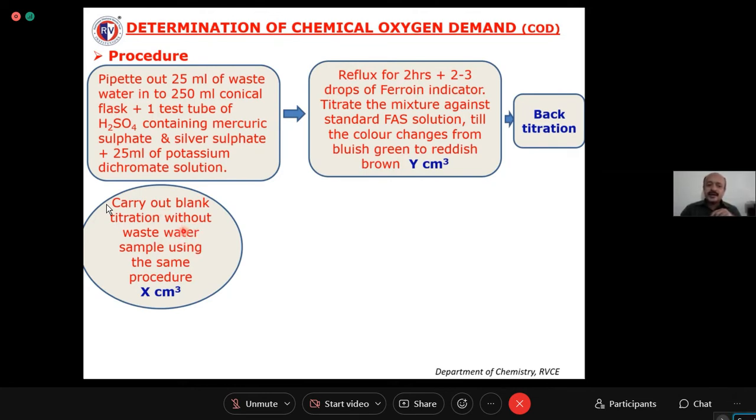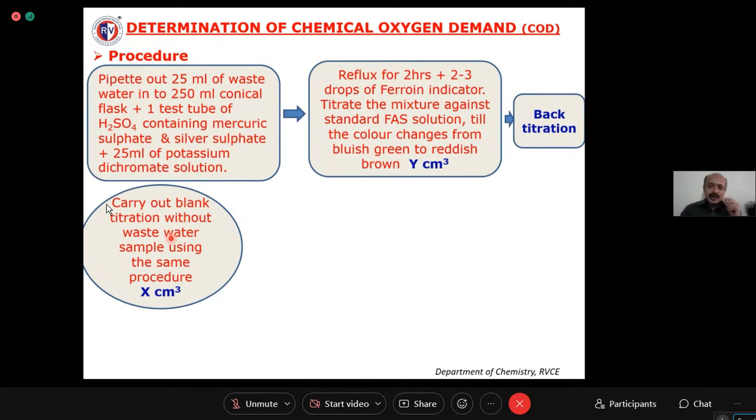The moment you add ferroin indicator to this blank solution, what is the color you are observing? The original color of ferroin indicator is reddish brown, where the oxidation state of iron is Fe+2. You are adding that indicator to the flask which contains oxidizing agent. Are you following this or not? So what happens there? That Fe+2 will be oxidized to Fe+3. The color changes to what? Bluish green. That bluish green solution you are titrating against FAS.